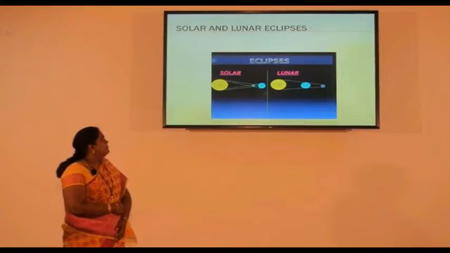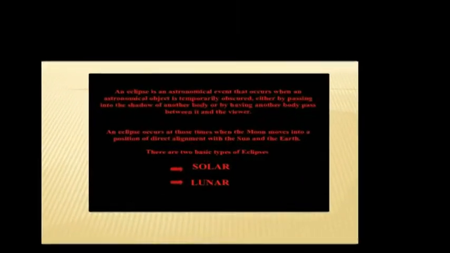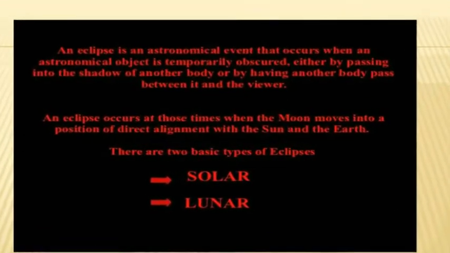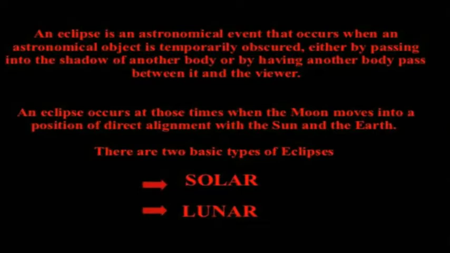An eclipse is an astronomical event that occurs when an astronomical object is temporarily obscured, either by passing into the shadow of another body or by having another body pass between it and the viewer. There are two types of eclipses observed from our Earth: solar eclipse and lunar eclipse.